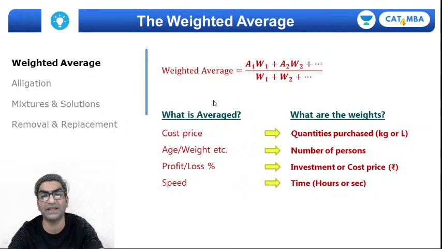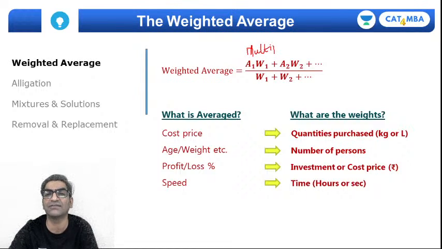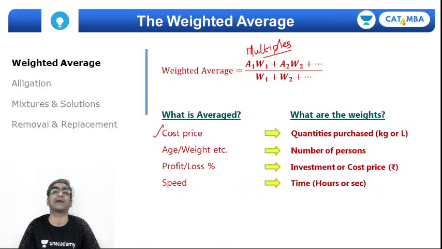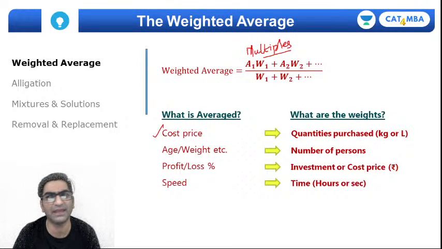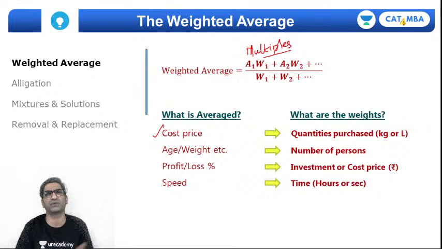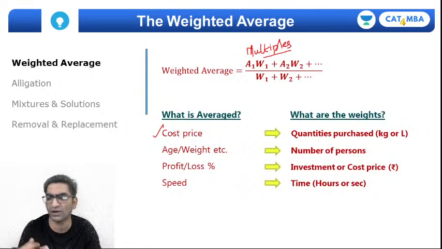A reminder you want to set for yourself is that since in the formula the average and the weightage, the weight assigned, get multiplied, ask yourself, whichever thing I'm trying to average can possibly be multiplied with which variable, right? What do I multiply cost with? What do I multiply speed with? Obviously time, not the distance. What do I multiply percentage profit with? The base, cost price. What do I multiply age or average weight of a class with? The number of people in the class, right? And so on and so forth.